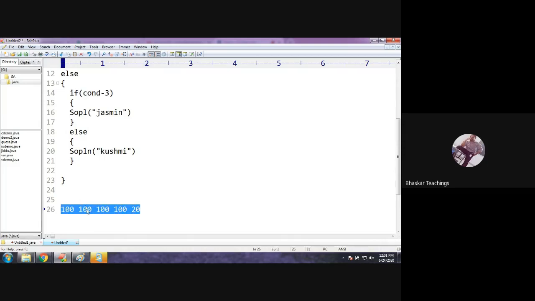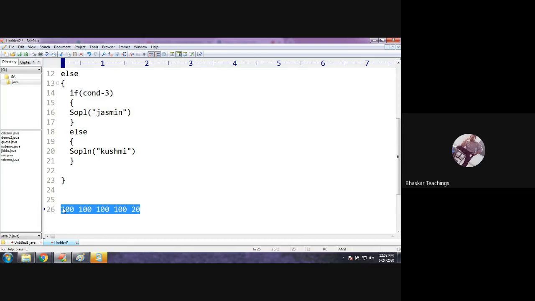Assume the pass mark is 40. Below 40, it's a fail. When the condition is true, that he got more than 40 in all subjects, only then you check the grade. Else you display fail directly.